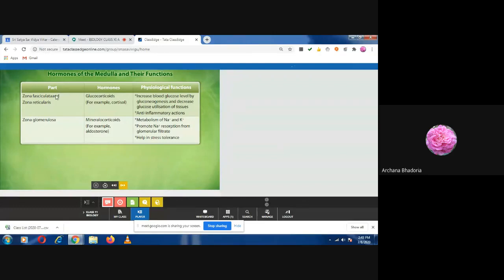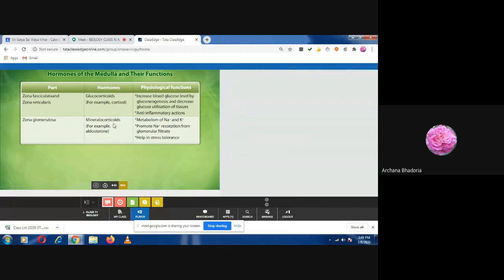So remember these things also, that zona fasciculata and reticularis will secrete the glucocorticoids and glomerulosa is secreting the mineralocorticoid. So you can remember this by relating it to the word glomerulus.